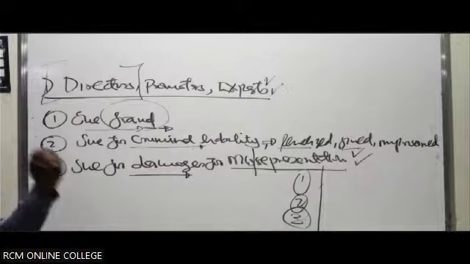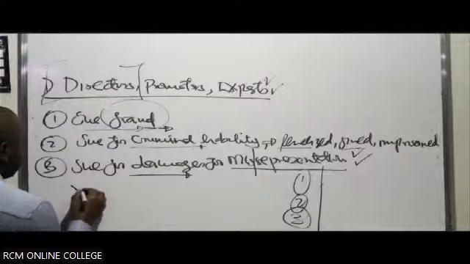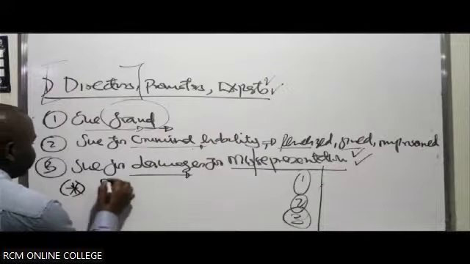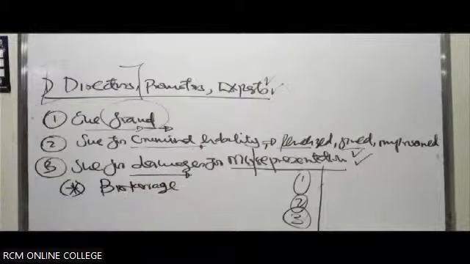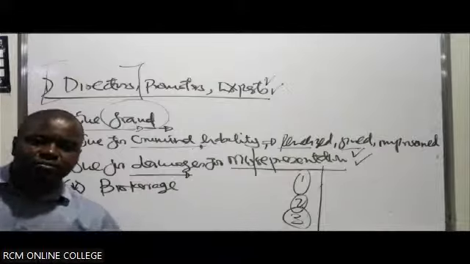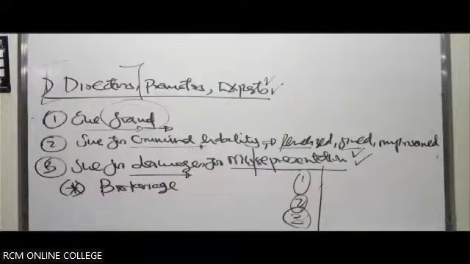So when shares are being issued, there's something we call brokerage. Sometimes you can involve parties to support or assist you in selling the shares. We call them stockbrokers. They facilitate by getting clients for you. As a result, you pay them a fee or maybe a commission. We call it brokerage.